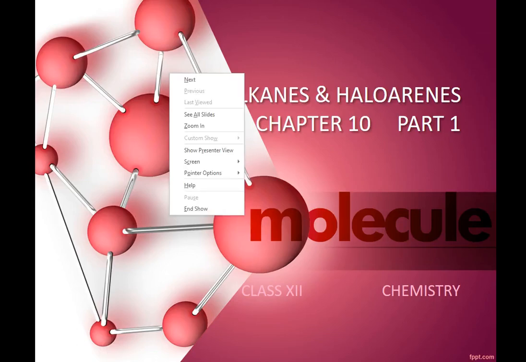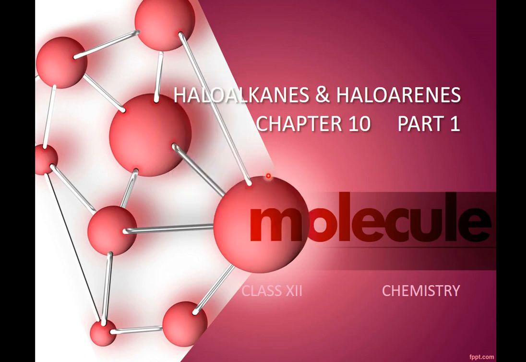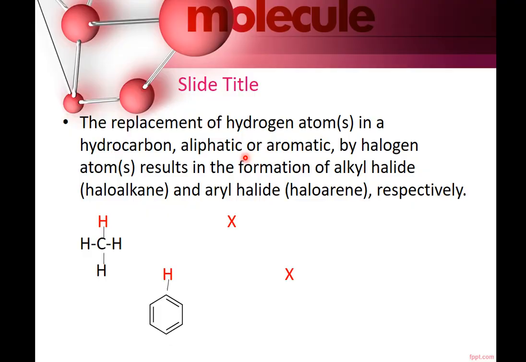Now we are going to start with the next part, that is organic chemistry. And the first chapter of organic chemistry is haloalkanes and haloarenes. Now what are haloalkanes or haloarenes?